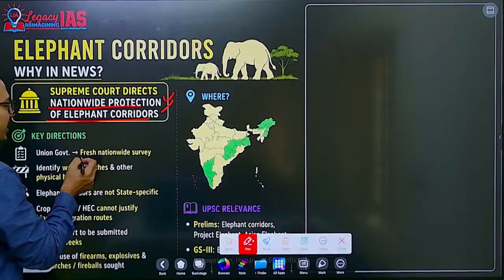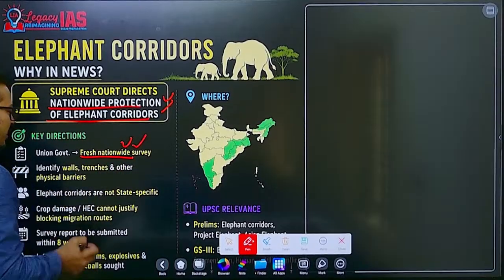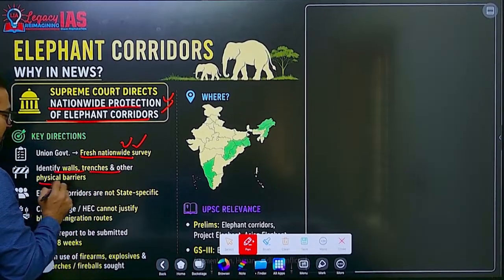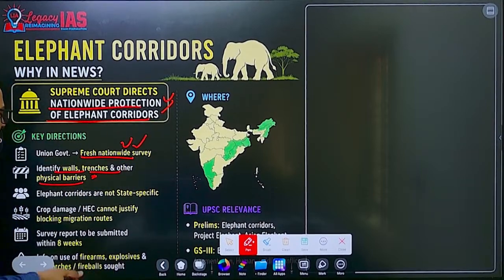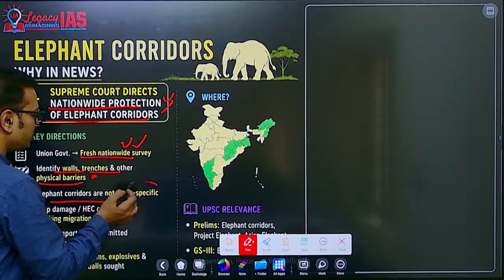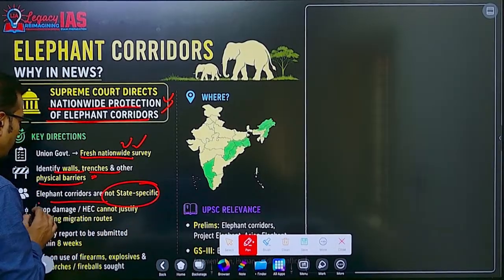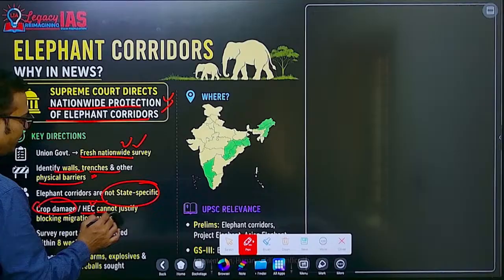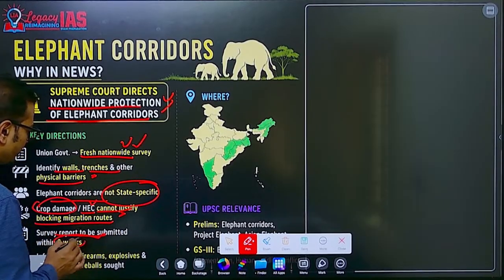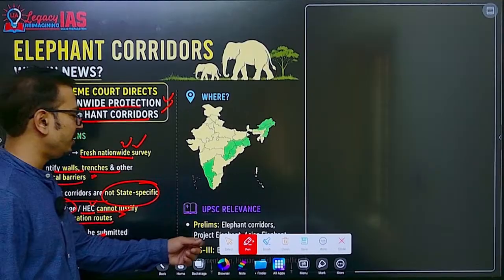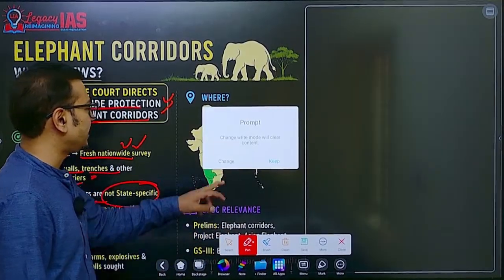Union government will carry out a fresh nationwide survey to identify the walls, trenches and other physical barriers for the movement of elephants across elephant reserves along the elephant corridors. So they are not state specific, and crop damage and human-elephant conflict cannot justify blocking migration routes. Survey reports are to be submitted within 8 weeks. This is the way the Supreme Court has directed the states.